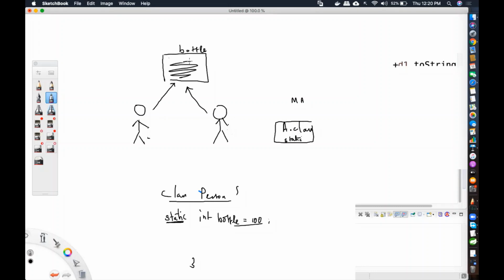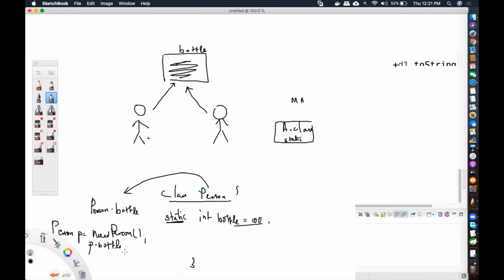Static means you do not need an object. You can directly use the class name because it belongs to the class. So I can call Person.bottle using the class name. I don't need to create an object like this: Person p = new Person(); p.bottle. I don't have to access it like this.